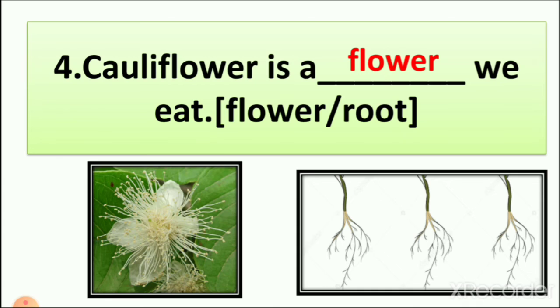So from this picture, which is the flower of the plant? White color flower or roots? Root is an underground part. Flower is the right answer. So here we tick mark the flower. So cauliflower is the flower of the plant.